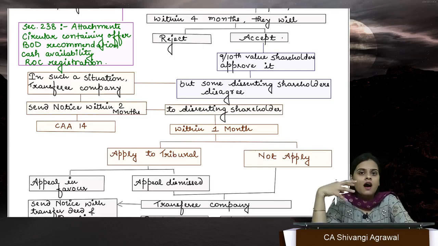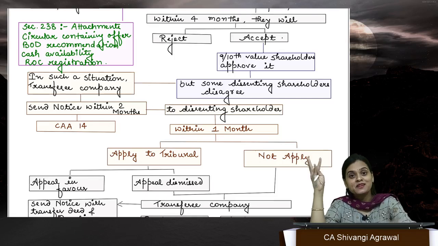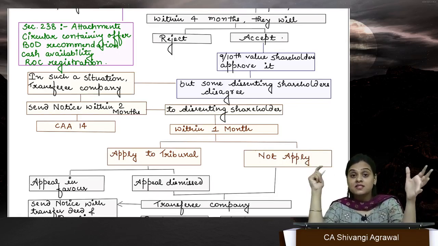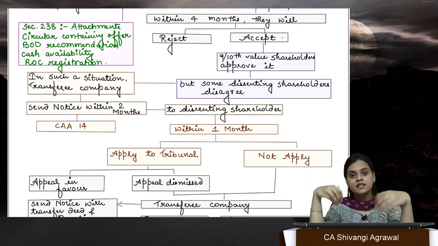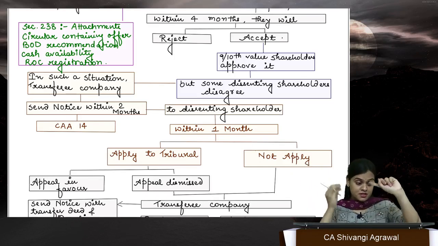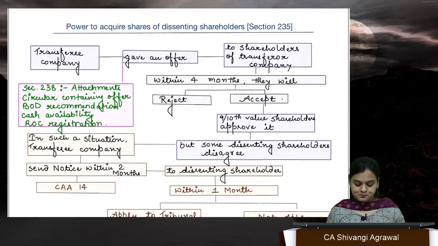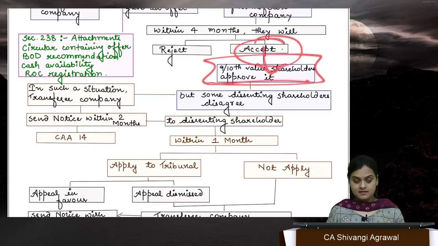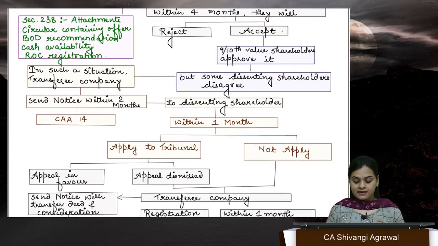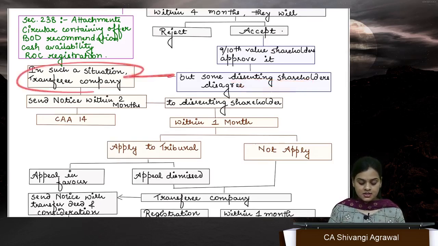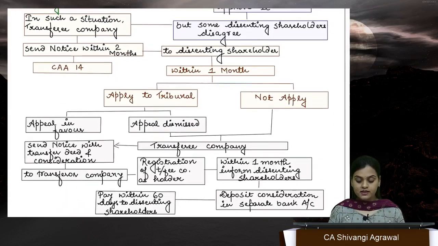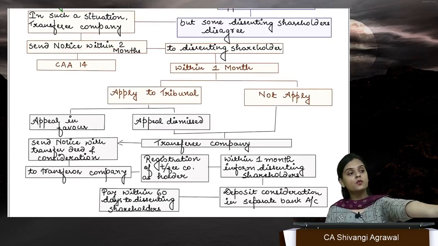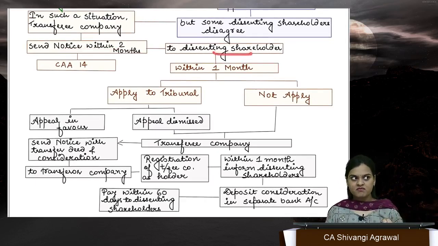This might sound harsh to you, but I hope you remember the logic that I explained to you in the comprehensive class, right? We have discussed thoroughly why this section is being introduced, and it is for the good. No, it's definitely not harsh. Okay, so within 4 months they can accept or reject. In case this approval is acquired but there are some shareholders who disagree, then the transferee company will send a notice to the ones who disagreed that we are going to acquire your shares.